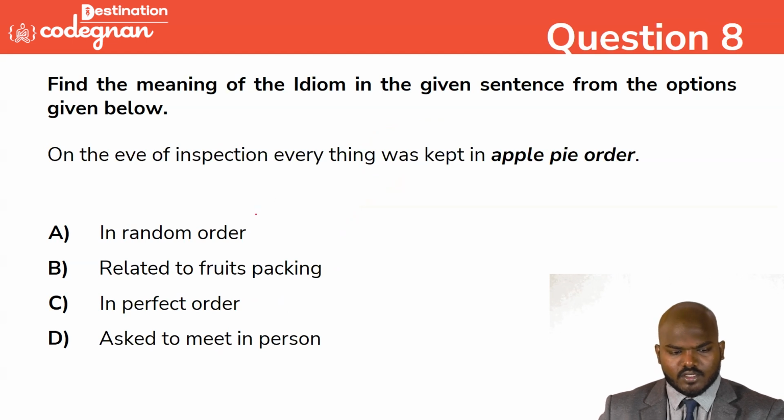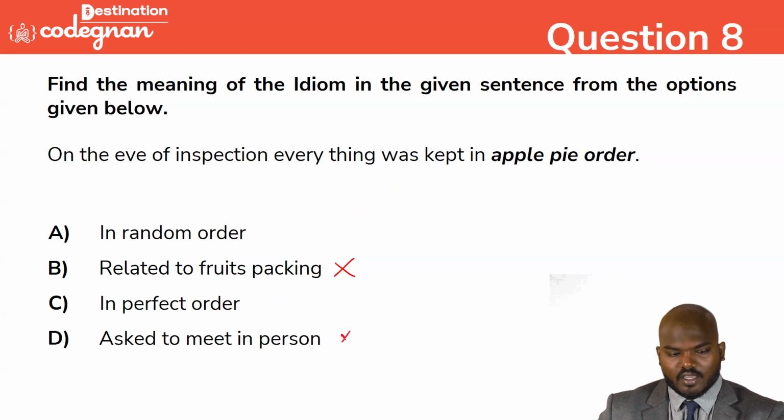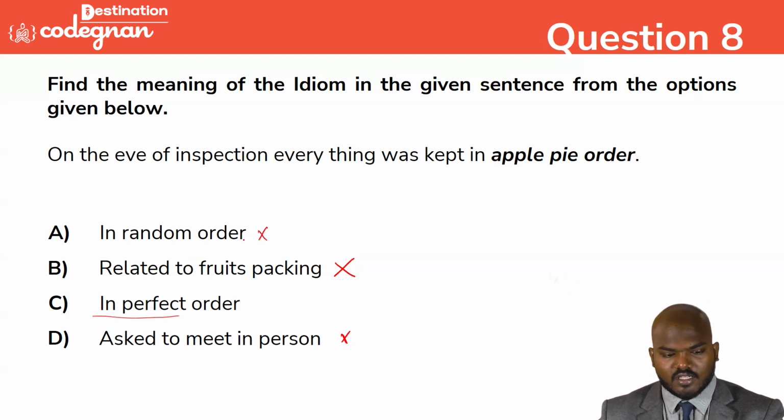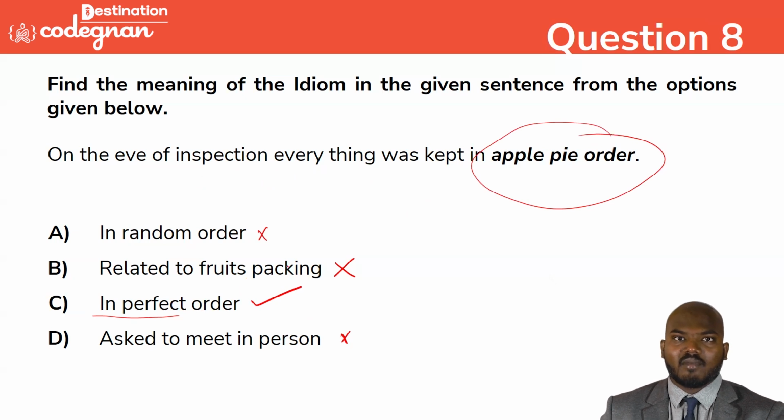You see this one? Related to fruit packing, definitely not correct. As to meeting a person, not at all correct. Random order, not correct. So that is option C. We can call it here: in perfect order. So on the eve of inspection, everything was kept in proper, perfect order. That's what apple pie order means. You can use the word in your daily communication, guys.